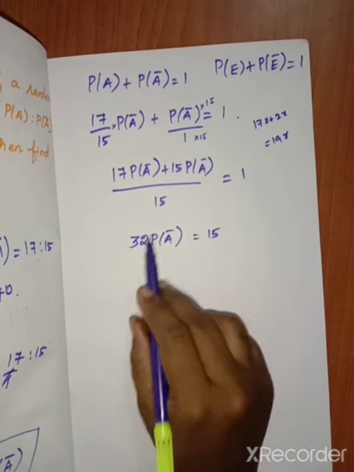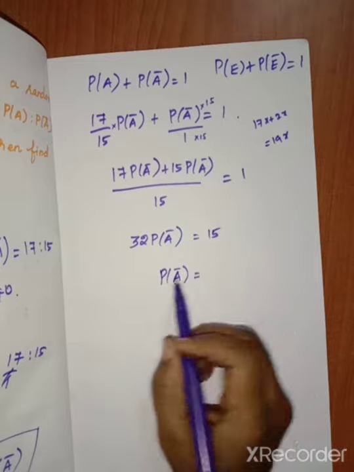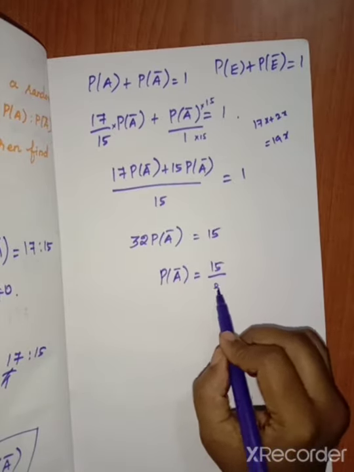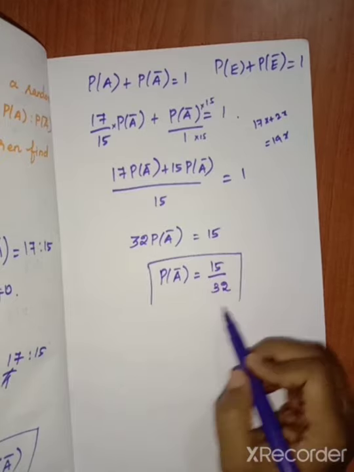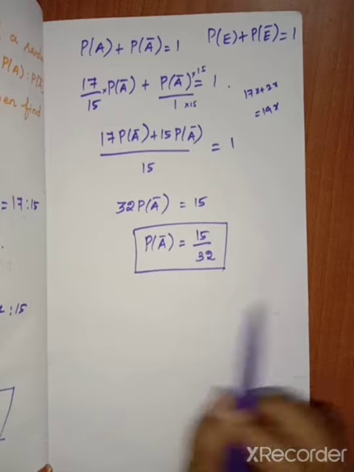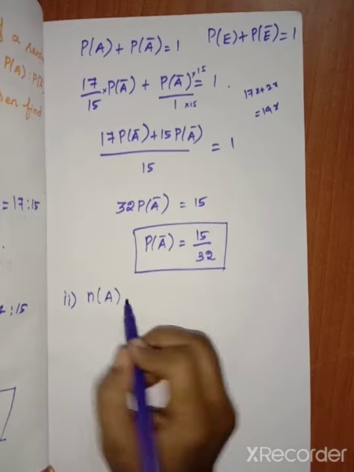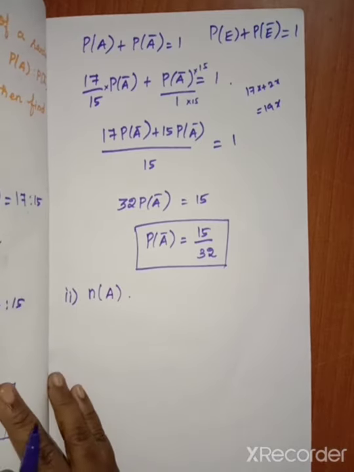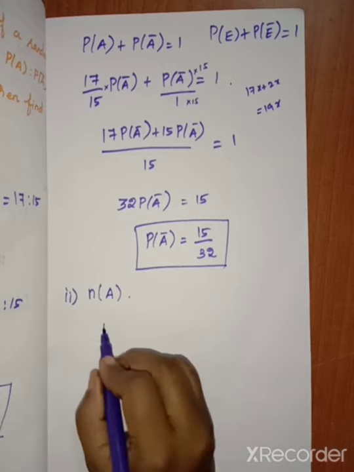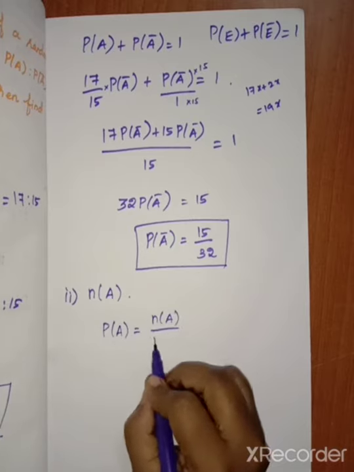Now we want to know only P of A bar. So P of A bar equal to, it is in multiplication, so it will become division: 15 by 32. So the first subdivision we found is 15 by 32. Second one, we want to find N of A. If you want to find N of A, we know the formula, that is P of A equal to N of A divided by N of S.